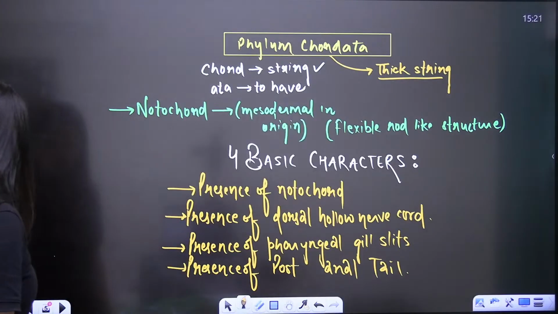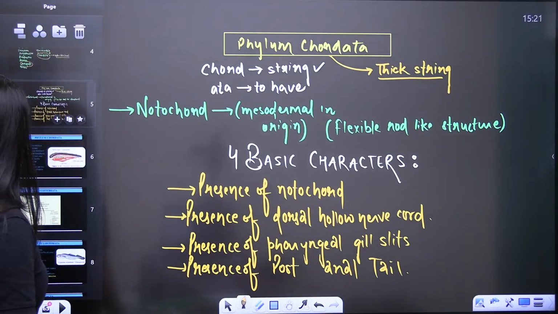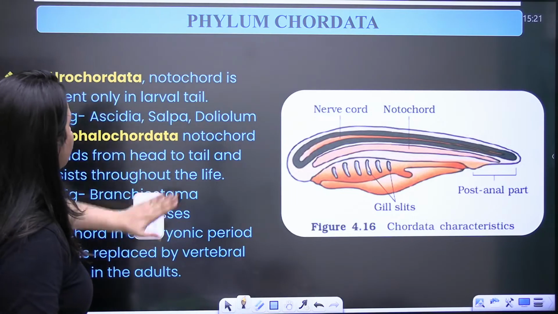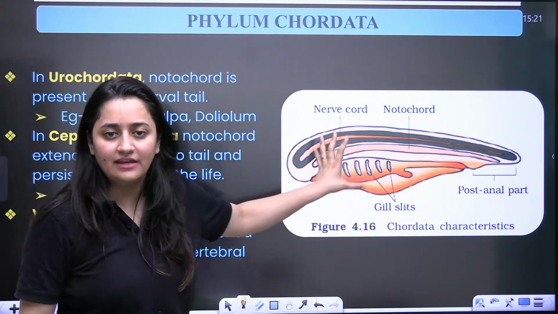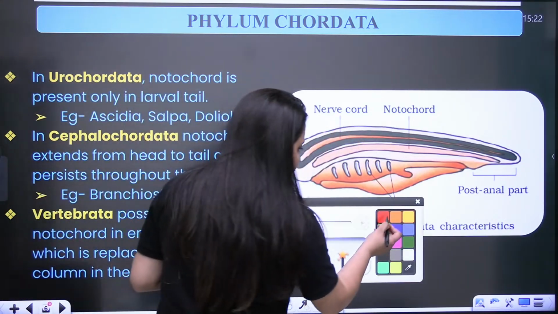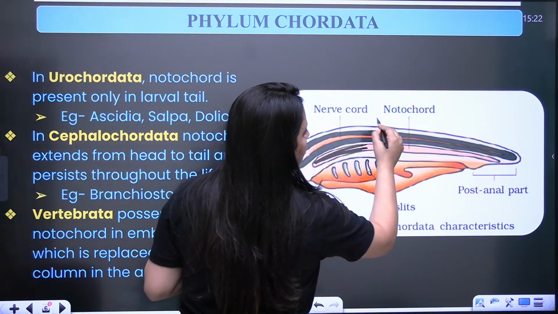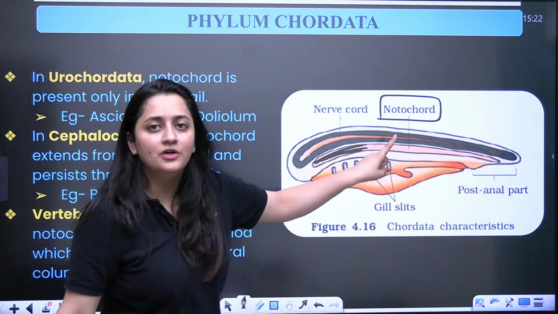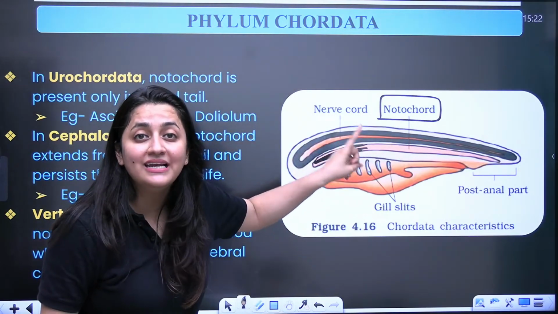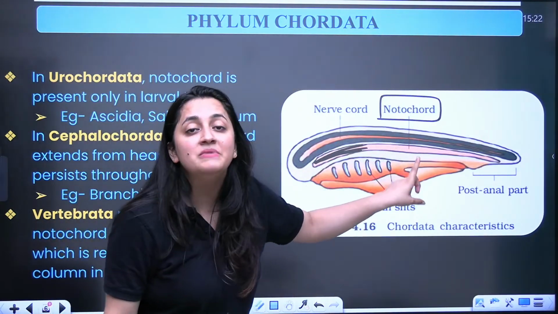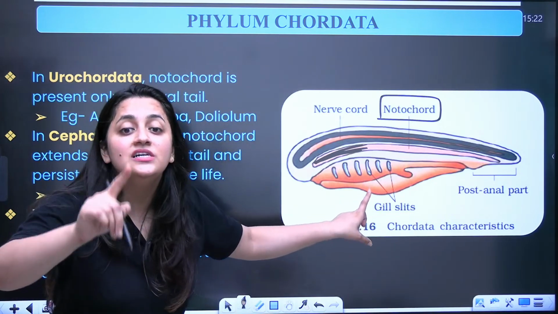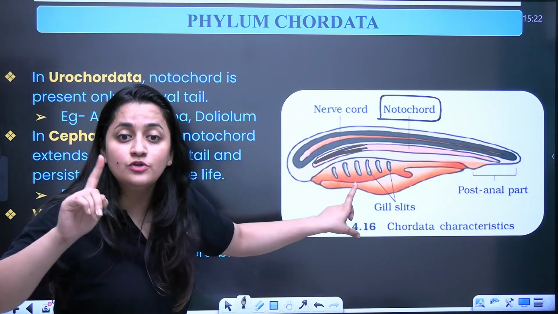Now, just look at this diagram. It is important. Can you see this notochord here? That's that tube, the notochord. Mesodermally derived means it is made up of mesoderm. What is mesoderm? The germ layer.